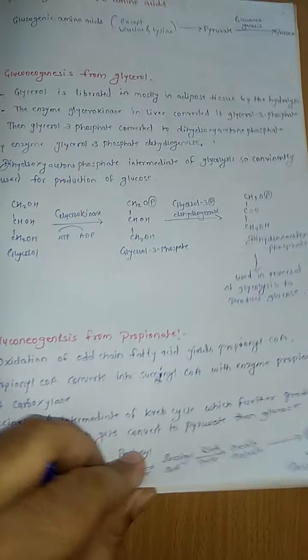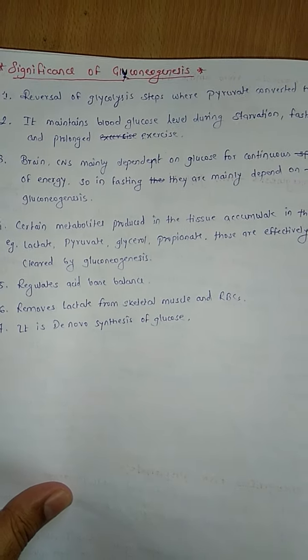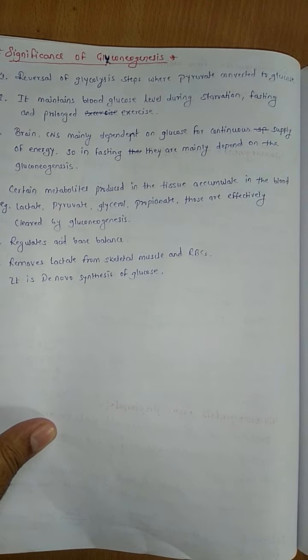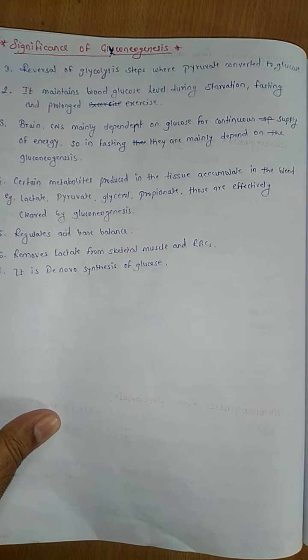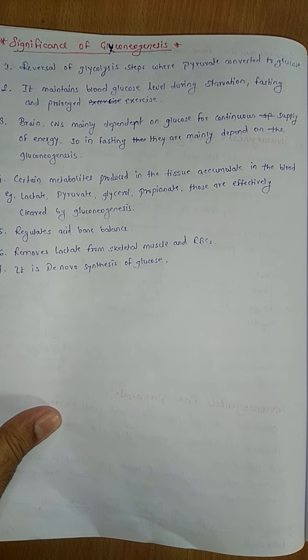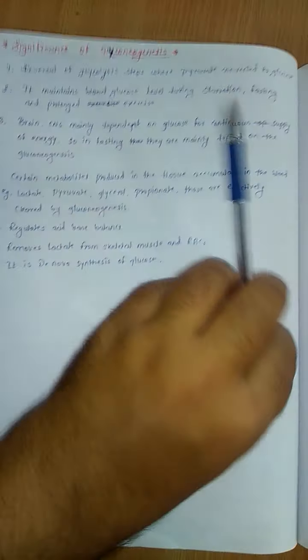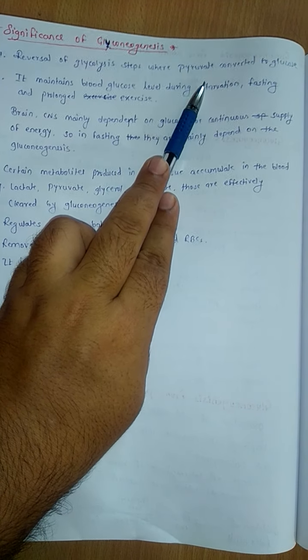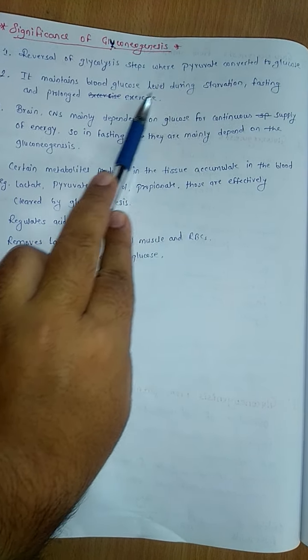Okay, after this, next is significance of gluconeogenesis. What are the significances of gluconeogenesis? First one is reversal of glycolysis steps where pyruvate is converted to glucose. As I told earlier, it is a reversible process of glycolysis steps where pyruvate is converted to glucose.